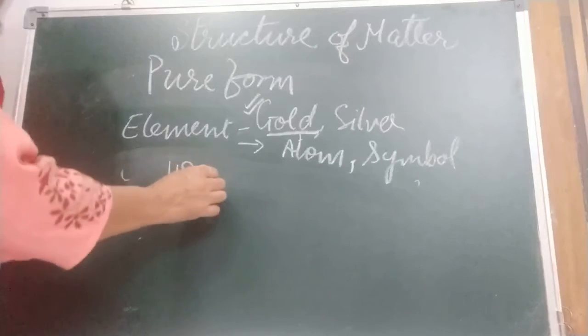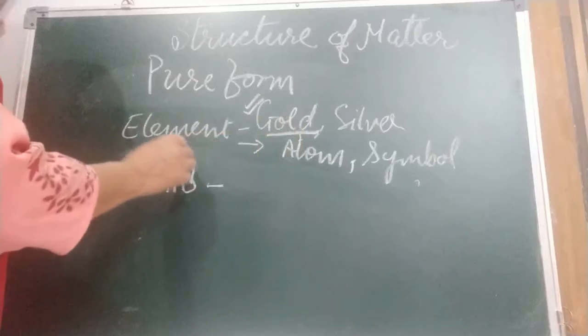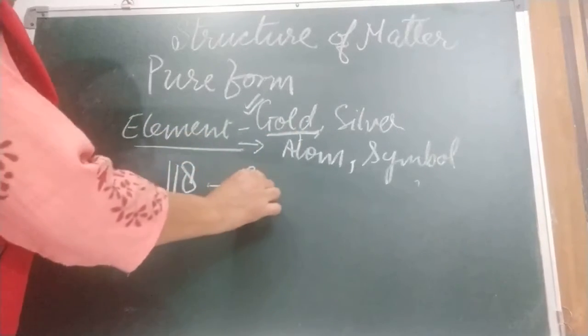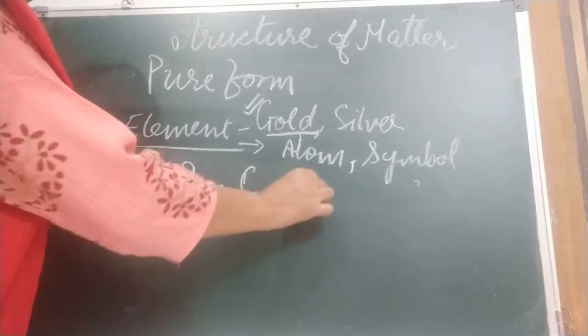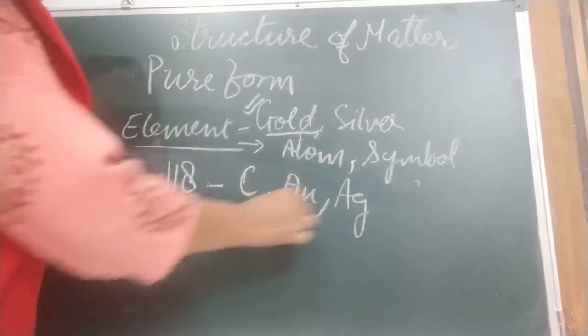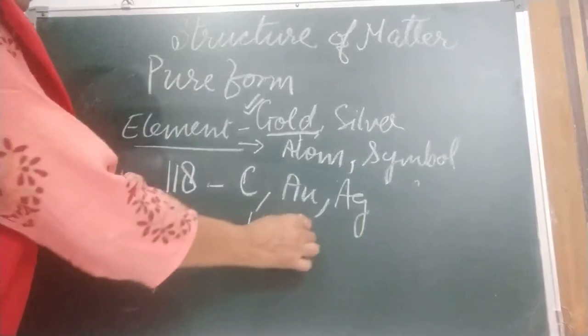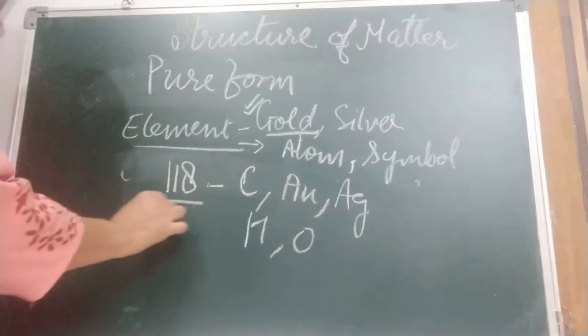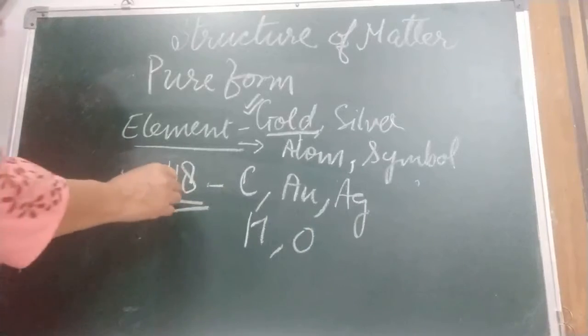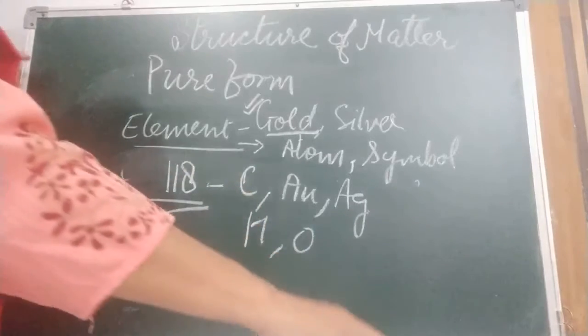Okay children, I told you all these elements are represented by symbols. Like carbon, gold, silver Ag, hydrogen H, oxygen O. So there are 118 elements, and we represent all of them by symbols.